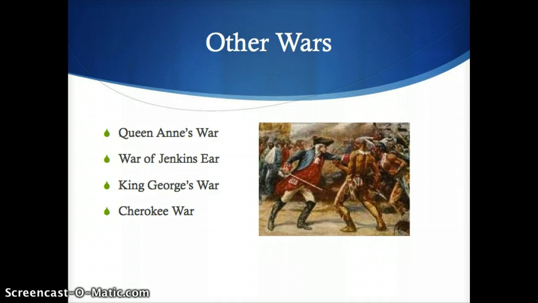King George's War was the third in a series of Anglo and French conflicts in North America. The war was named after King George, who was the English monarch during the time of the conflict, and was the North American extension of the War of Austrian Succession, which was taking place in Europe. The Cherokee War was located in the south between the Cherokee Native Americans, South Carolinians, and Virginians, and this had grown from just growing tensions between the two groups of people.